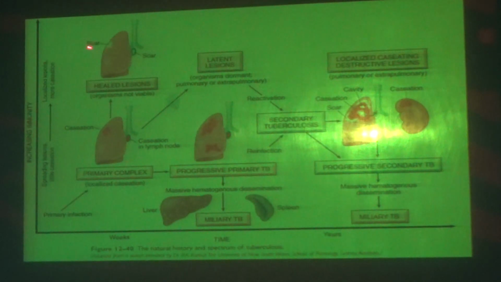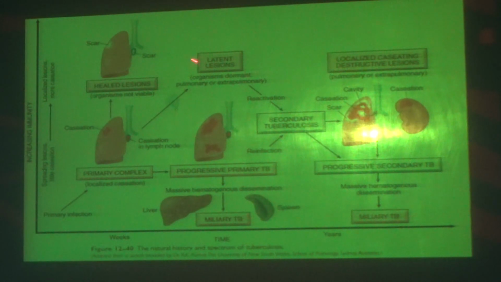We will go one by one. Primary infection: the patient has been infected for the first time, having primary tuberculosis. If he immediately gets treatment, he has a healed lesion and will have a scar here. If he does not get treatment properly, he will end up with primary progressive tuberculosis. Then he can be reinfected and land up with secondary tuberculosis. Secondary tuberculosis can progress, lastly to miliary tuberculosis. There is also one more condition you will see here: localized caseating destructive lesions.